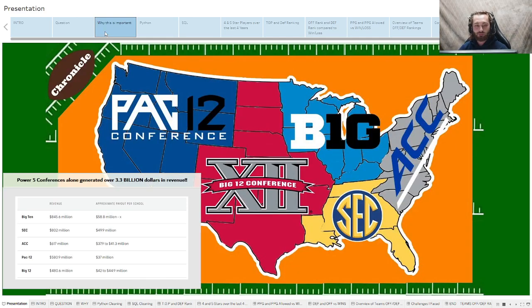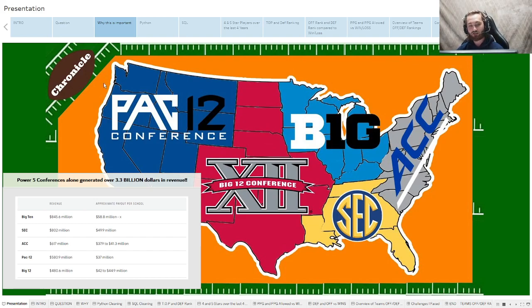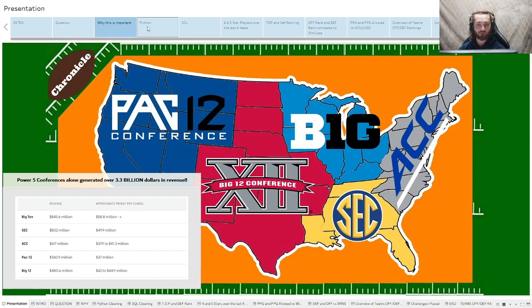Now, why is this important? In Division I college football, there are 5 conferences that make up the Power 5 conference. There are more than just these 5 conferences, of course, but these are the top 5 conferences. They include the Big Ten, SEC, ACC, Pac-12, and the Big 12. And if you look at the revenue generated from these 5 conferences, in 2022, they generated over $3.3 billion. So this is something that's very important to the university.